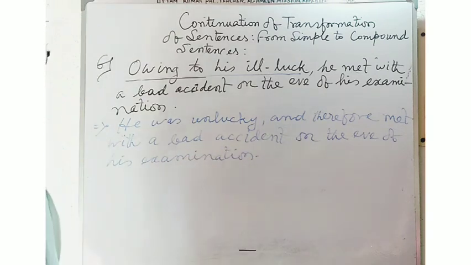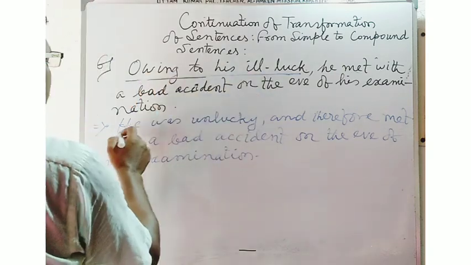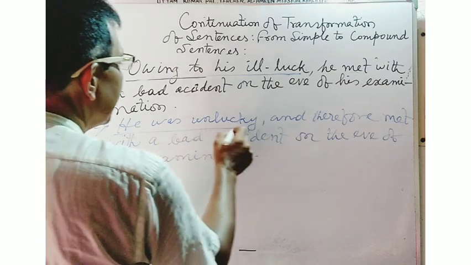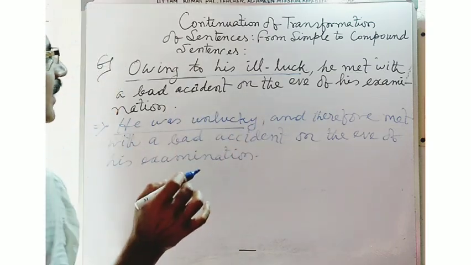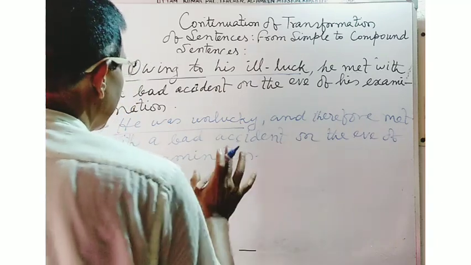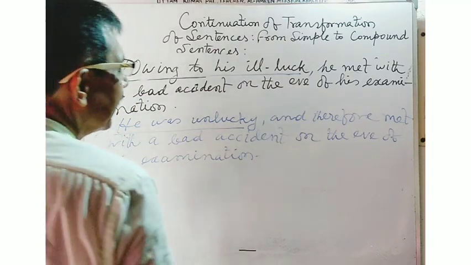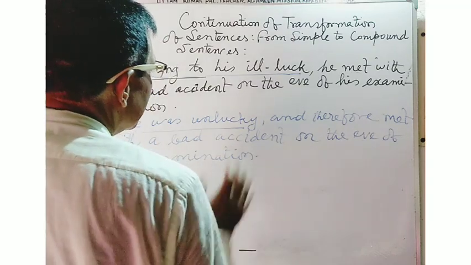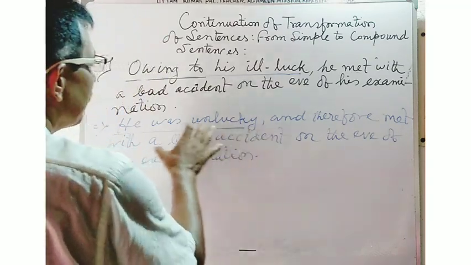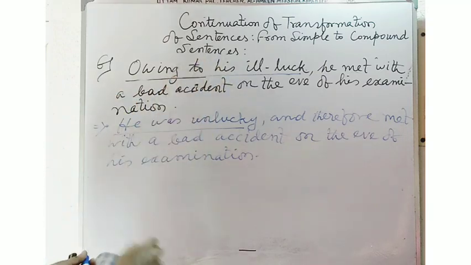Owing to his ill luck, here it is to be removed by the use of a main clause. He was unlucky and therefore met with a bad accident on the eve of his examination. In this way, you may convert the sentence into a compound sentence by removing the phrase and using a main clause.